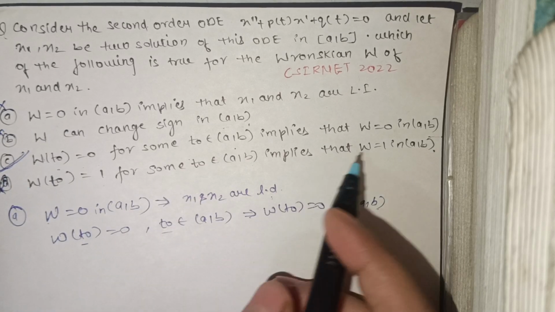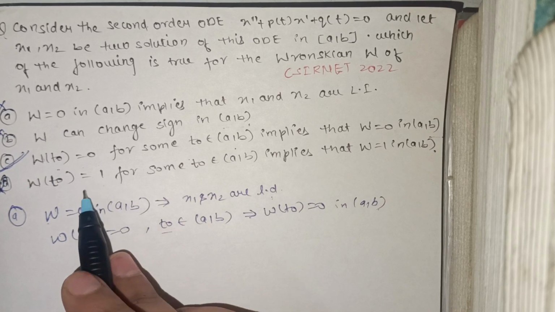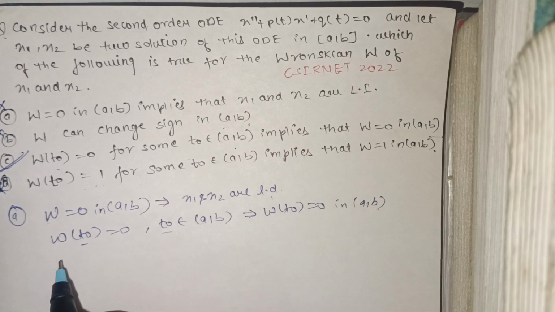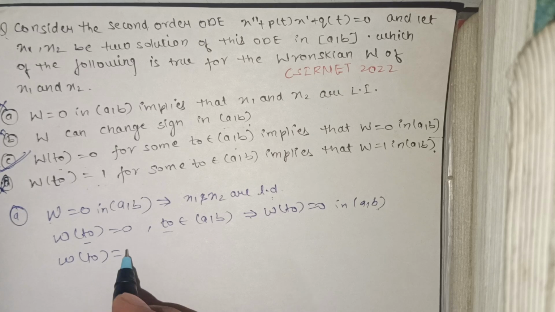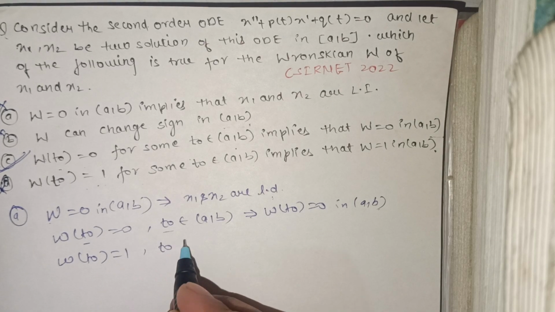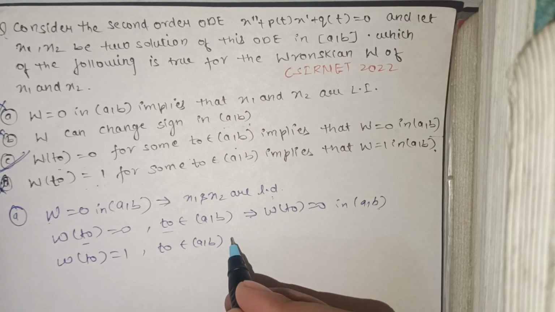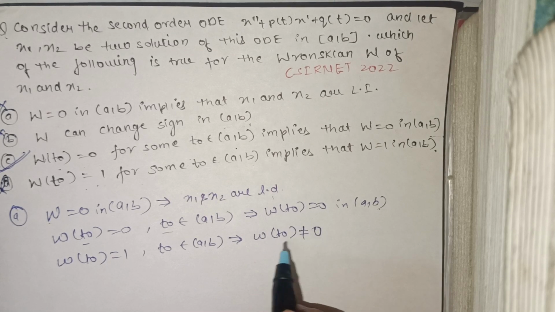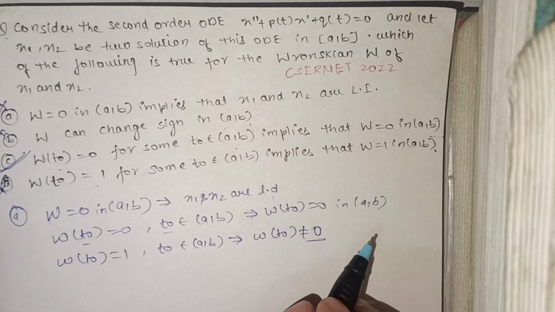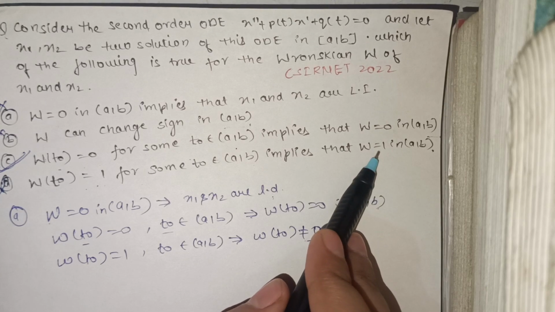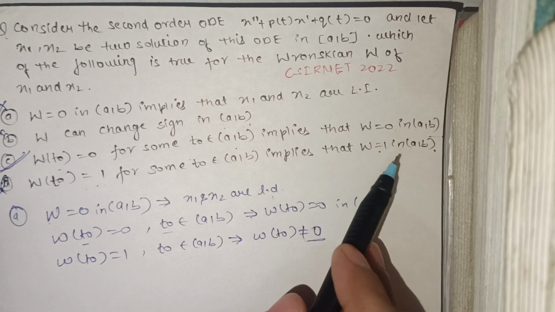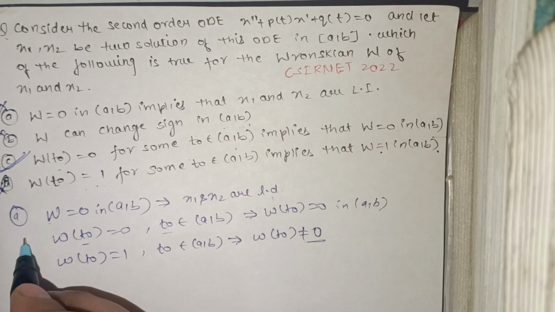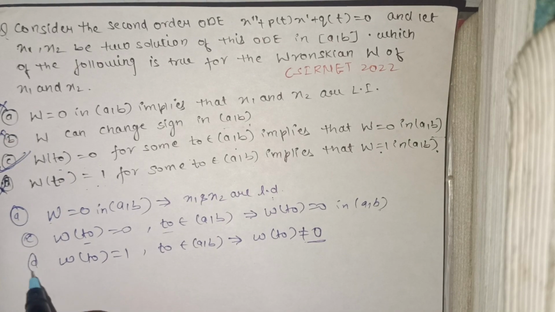Here, if the Wronskian at any point is non-zero, say equal to 1, then W(t0) is not equal to 0, so at every point the Wronskian is not 0. This does not mean the Wronskian is equal to 1. It can be any value except 0 in the interval (a, b). So this is the solution of this question.